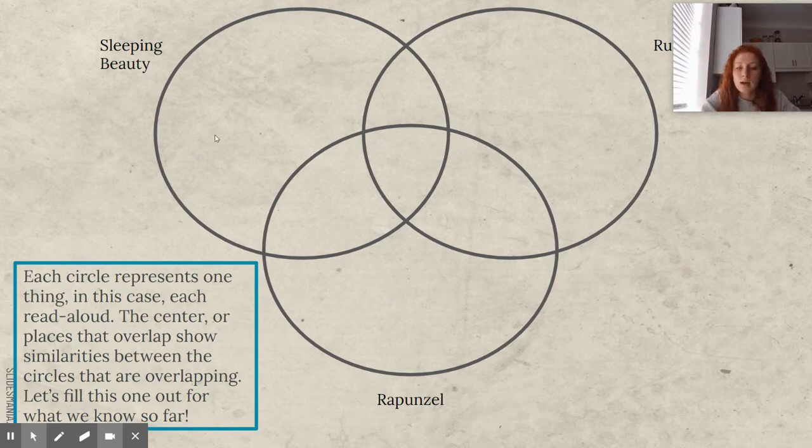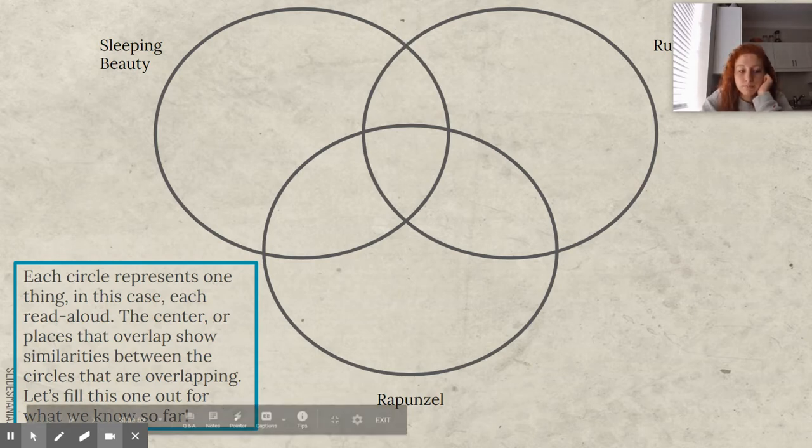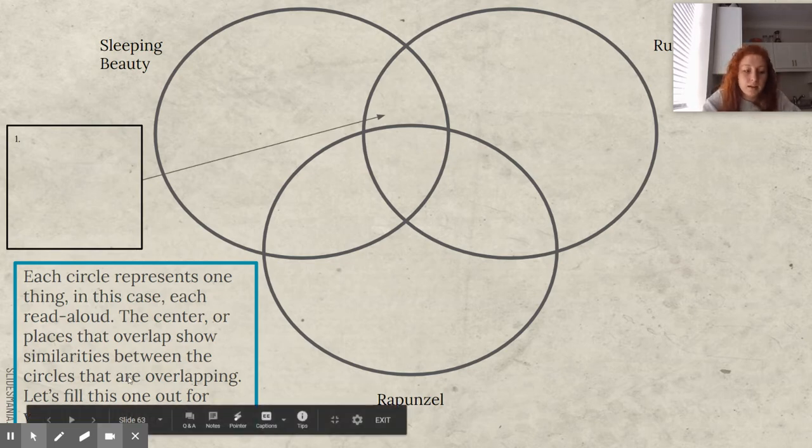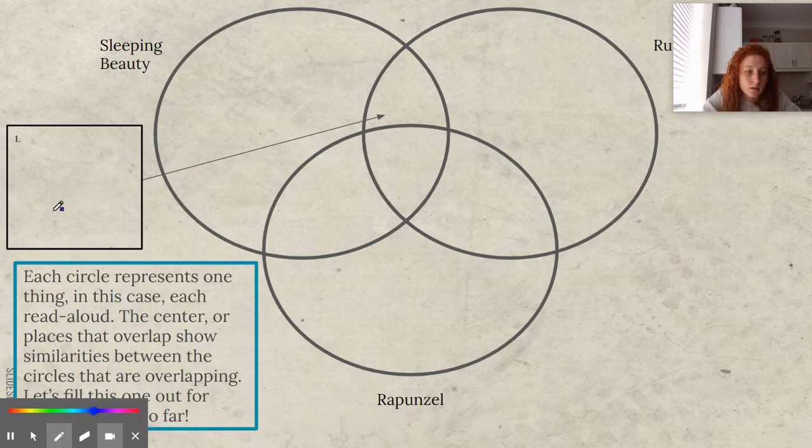So what was a similarity between Rumpelstiltskin and Sleeping Beauty? They both had spinning wheels, right? So I'm going to put a picture of a spinning wheel. Okay, and what's another thing that was the same between them?